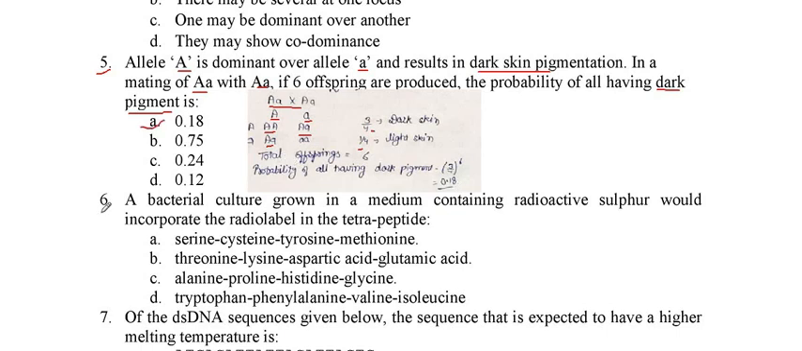Now we will go to the next question. In question number 6, it is stated that a bacterial culture grown in a medium containing radioactive sulfur would incorporate the radiolabel in the tetrapeptide.